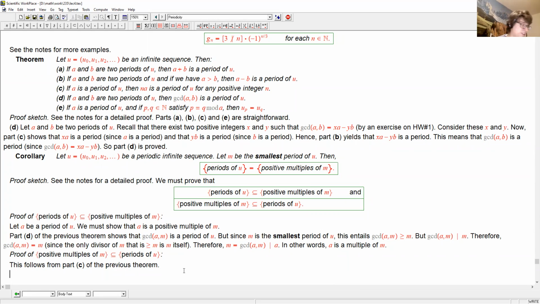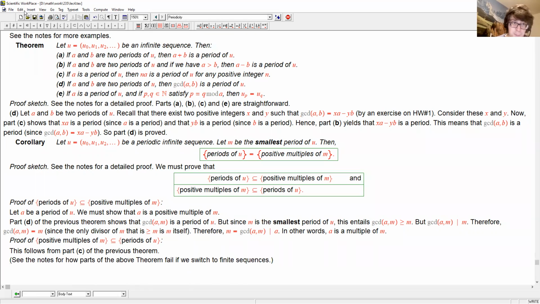You will see them a bit in the exercises, but let us now switch to something else. See the notes for how parts of the above theorem fail if you switch to finite sequences. Just as a little aside, for example, this part fails, this part fails. Other parts stay, so these parts are still valid, but that's pretty simple. So now let us change our topic from sequences to functions.